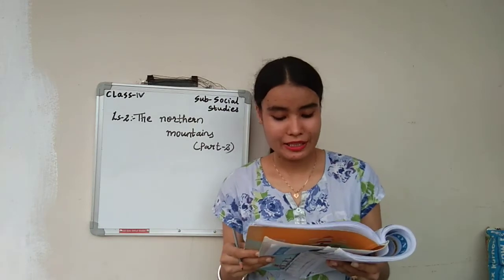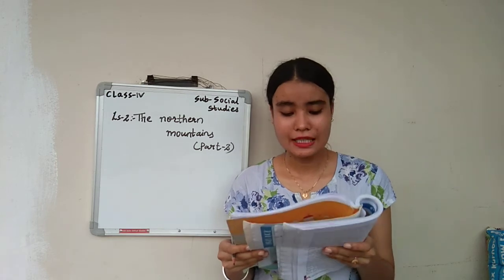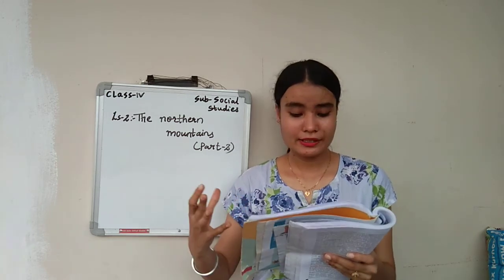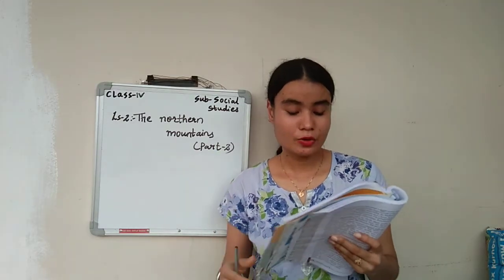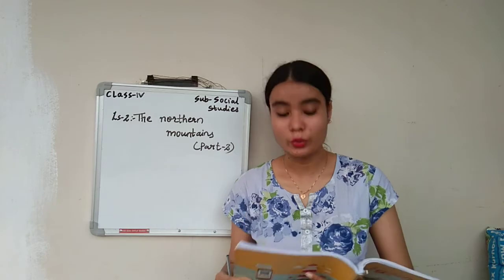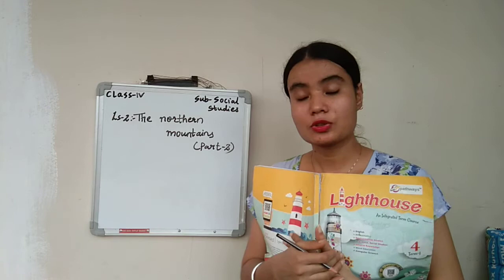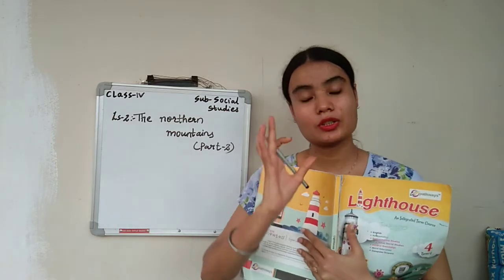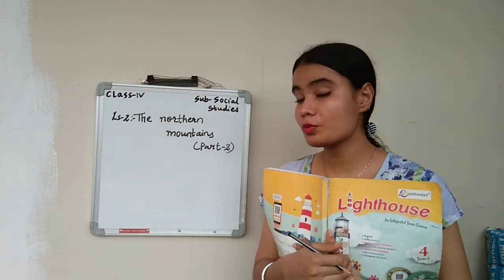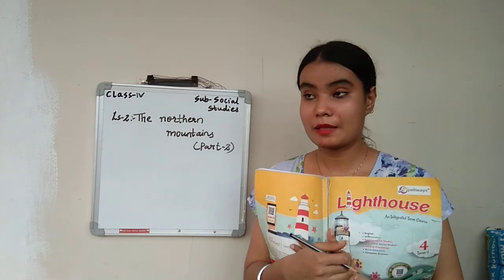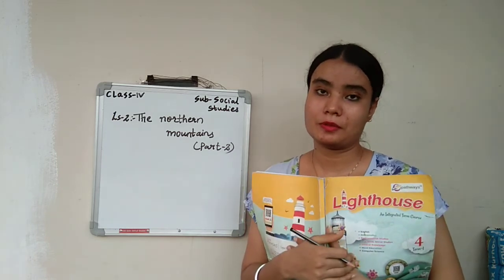Next is what? The forests and wild animals form our natural wealth. The forests give us valuable furniture wood and herbs. So the forests and wild animals can be regarded as our natural wealth. These forests give us good wood as well as herbs. We have furniture at our homes because we have a good amount of forest. See, so many uses of the Himalayas are there: water, forests, animals. These are the different types of uses of the Himalayas.